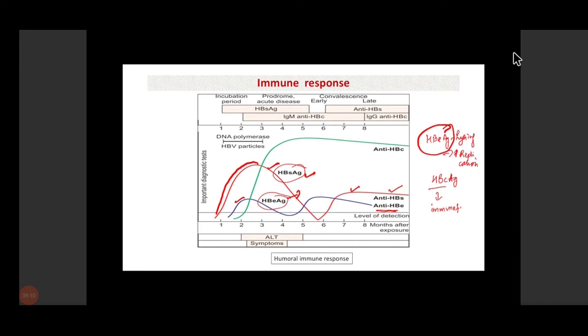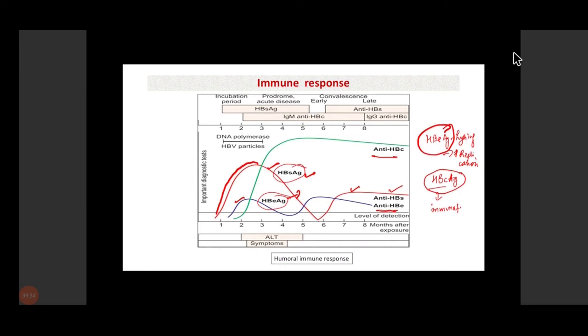Then, 1 to 2 weeks after the appearance of HBs antigen, generally after 1 month, you can see there is a presence of anti-HBc. HBc antigen will not be seen in the serum, but antibodies against HBc antigen can be seen.